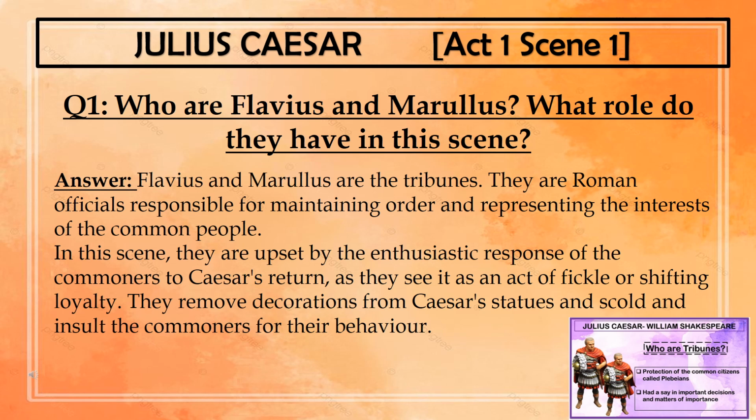Flavius and Marullus are the tribunes. They are Roman officials who are responsible for maintaining order, and they represent the interests of the common people. In this scene, they are upset by the enthusiastic response of the commoners to Caesar's return, as they see it as an act of fickle or shifting loyalty. They remove decorations from Caesar's statues and scold and insult the commoners for their behavior.